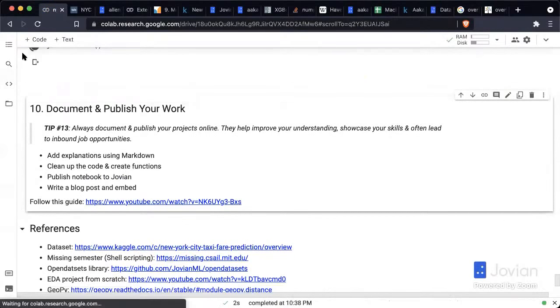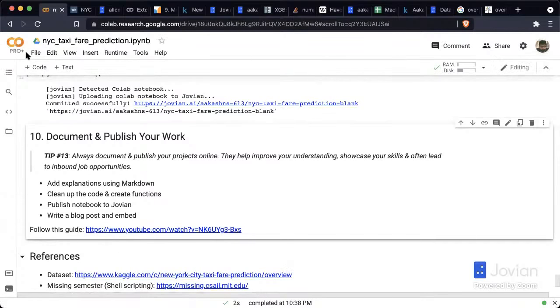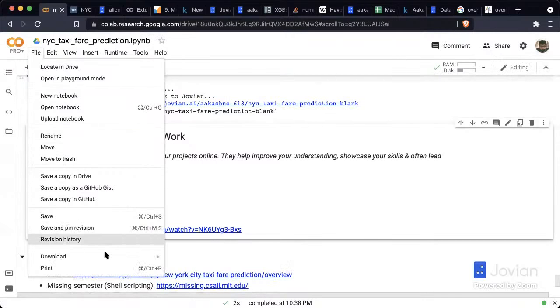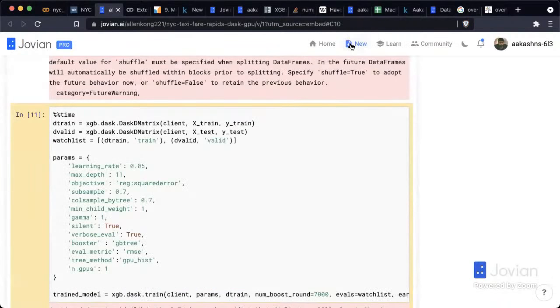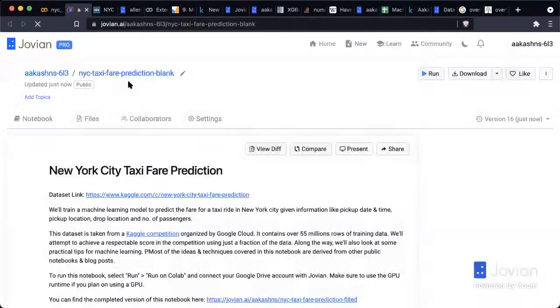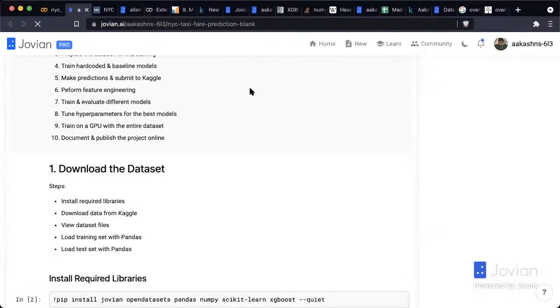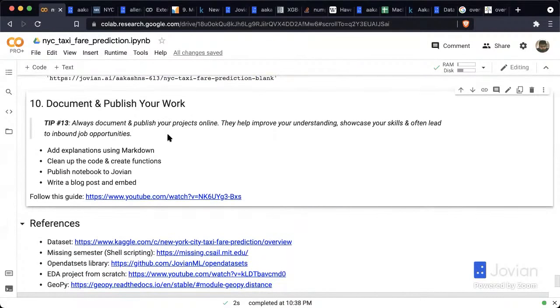So you can run jovian.commit, or you can download the notebook, go to File, Download notebook as IPYNB, and then you can upload that notebook on Jovian. You can go here on New and you can upload a notebook. It's really easy. But yeah, when you do that, you can now share this notebook with anyone, right?